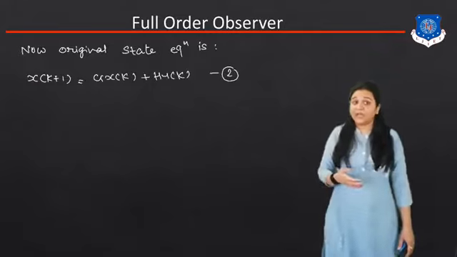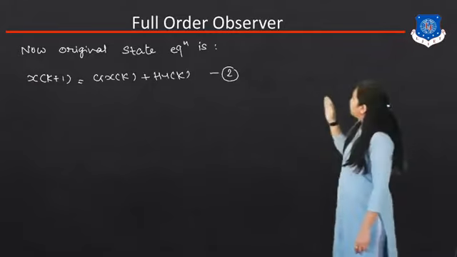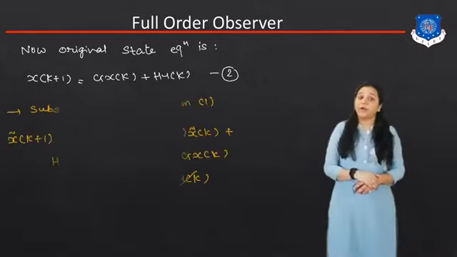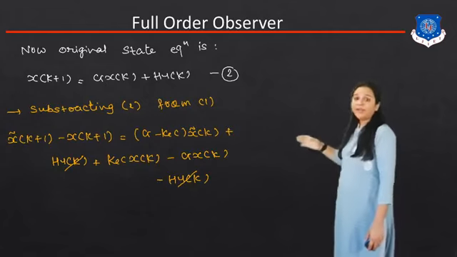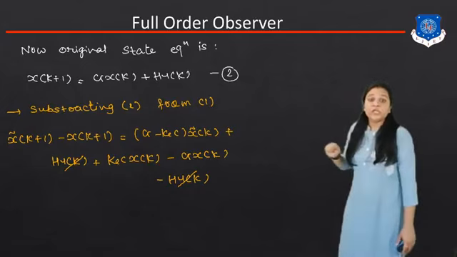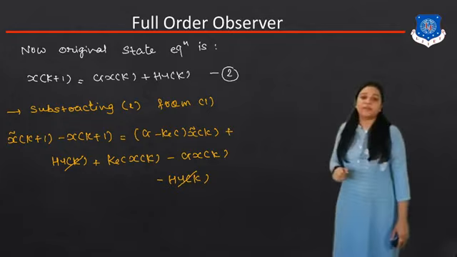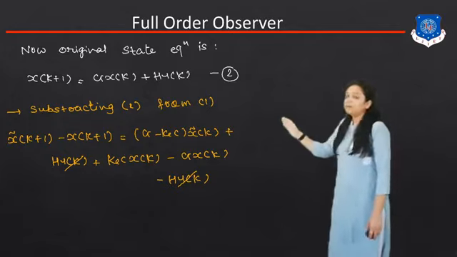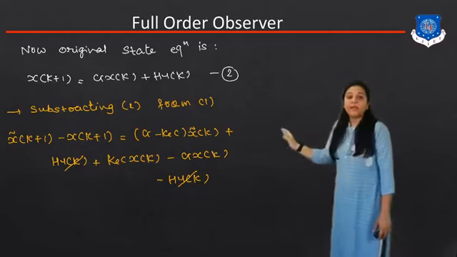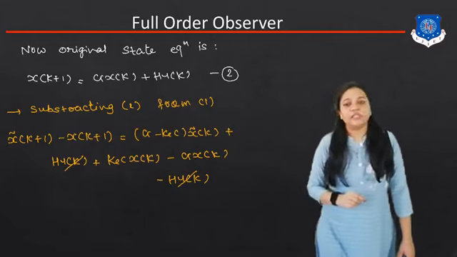Now our original state equation, that is for the discrete time LTI system, is x of k plus 1 is equal to g x of k plus h u of k. This is my equation number 2. Simply we have to subtract equation number 2 from equation number 1. Okay, so the equation will become x tilde k plus 1 minus x of k plus 1 is equal to g minus k e c x tilde k plus h u of k plus k e c x of k minus g x of k minus h u of k.